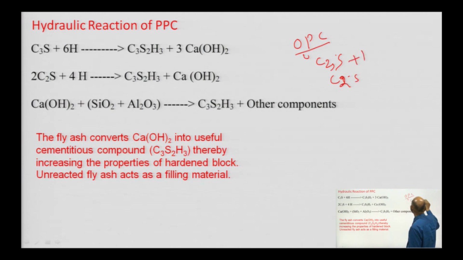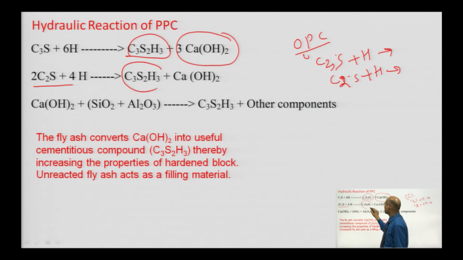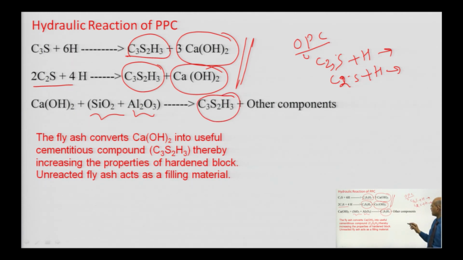This is going to react with water, and that is going to make a CSH gel, and another component is calcium hydroxide. Similarly, if you consider C2S, this is also going to make CSH and calcium hydroxide. This component is not going to give you the cementitious properties. So, this reacts with the silica oxide and alumina oxide present in the fly ash, and that is going to make calcium silicate hydrate once again, and some other compounds.